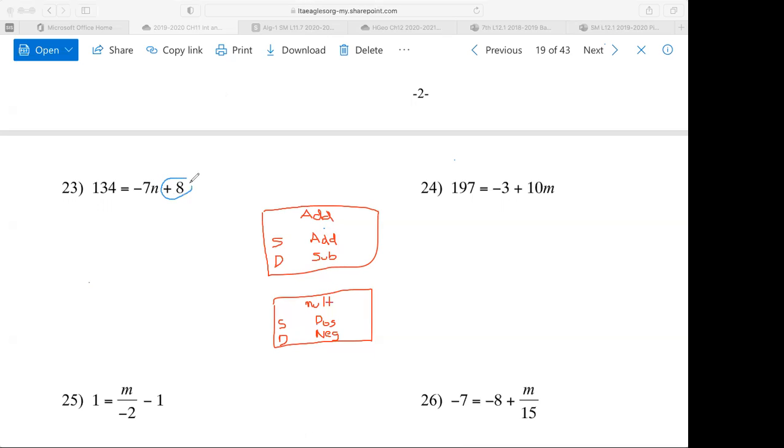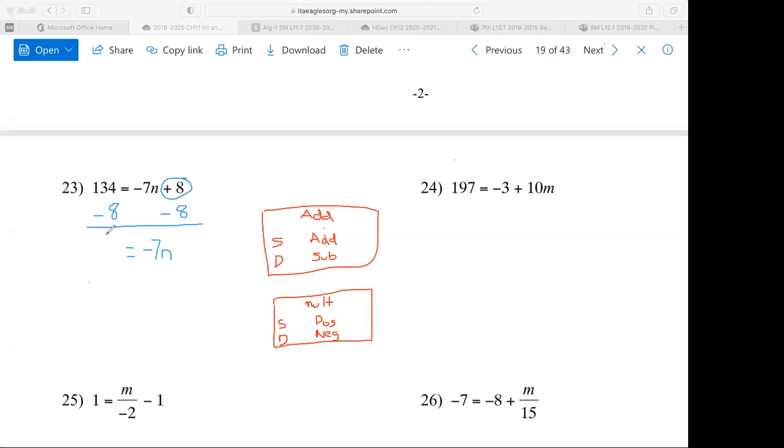So what's attached by addition or subtraction is that 8, which is attached by addition. To get rid of addition, we subtract 8 from both sides. The inverse of addition is subtraction. 8 minus 8 is 0 by design. So we're left with -7n. And when I say by design, I mean I'm trying to get rid of that 8. That's why I already know it's gone, because I did the inverse operation. It's going to get rid of it.